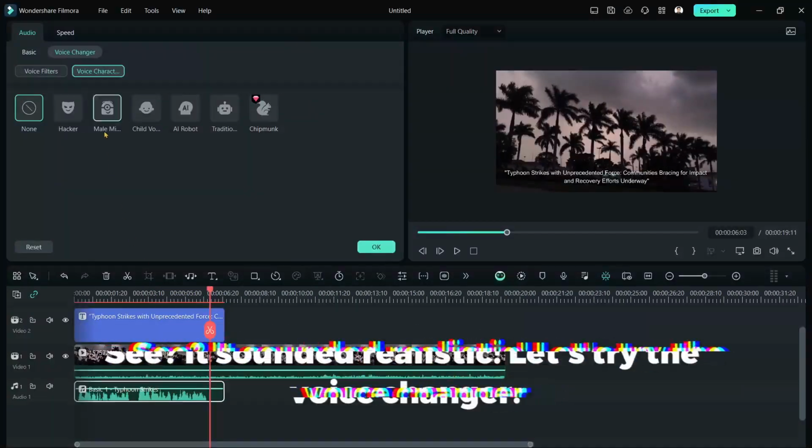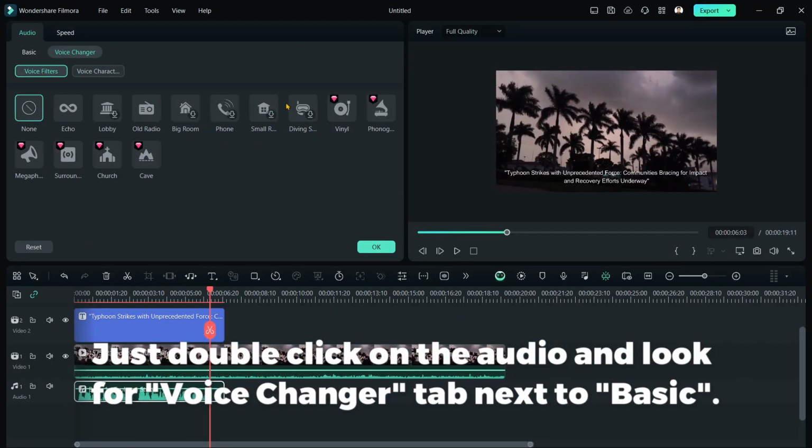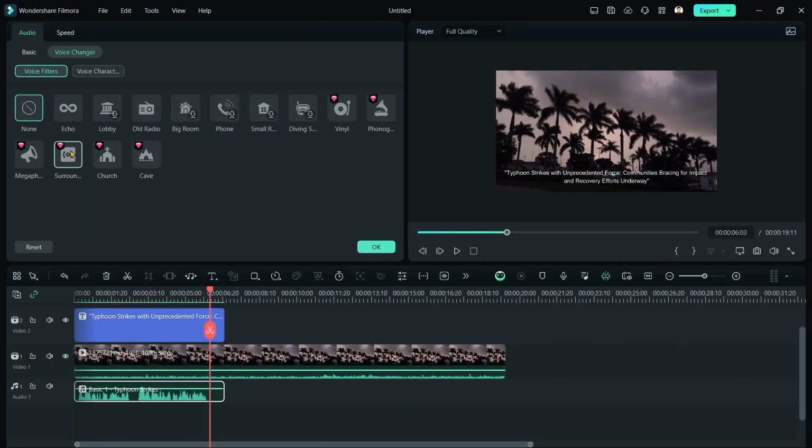See, it sounded realistic. Let's try the voice changer. Just double-click on the audio and look for Voice Changer tab next to Basic.